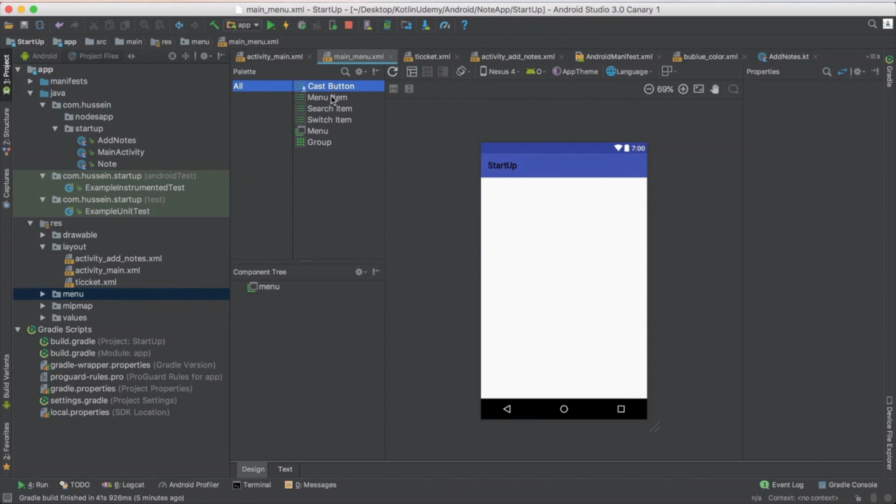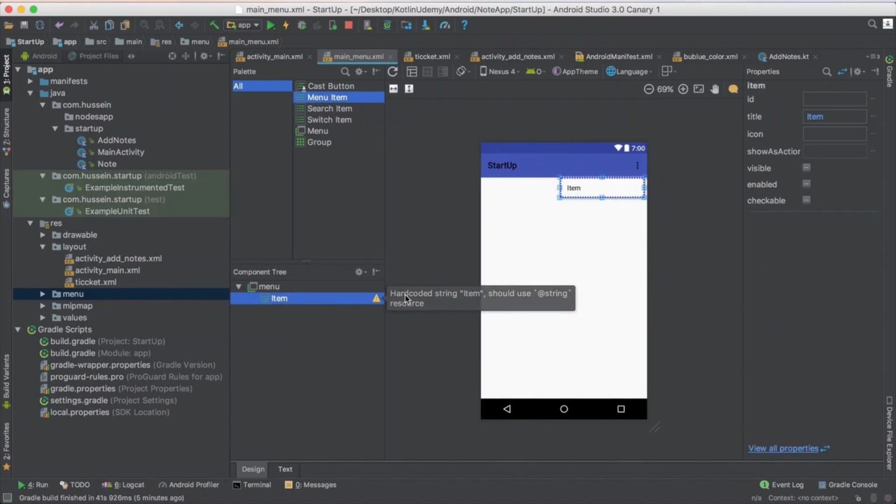If you see, it shows me what I want to add in this menu as an item, as a search, whatever. I want to add an item inside this menu. Just click on it, add it. So if you see now, the menu has a single item. For the item, you have to give it an ID so you can access it from the code. So let me give it this ID: add note. Okay, this is my ID.